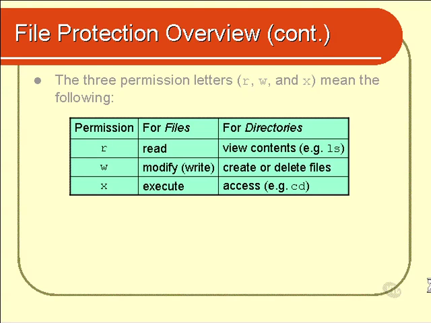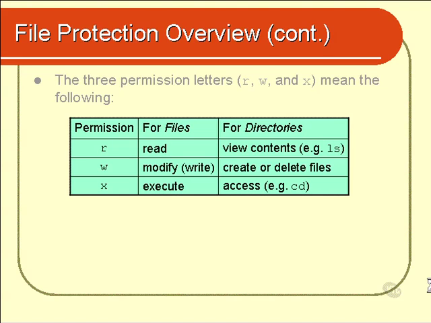Now those three permissions, R, W and X, mean completely different things when talking about directories. For R, when you're talking about directories, that means it enables you to view the contents of the directory. In other words, you can do things like do an ls on the directory. ls obviously lists the names of the files in that directory, which, if you like, you might call the contents of the directory.